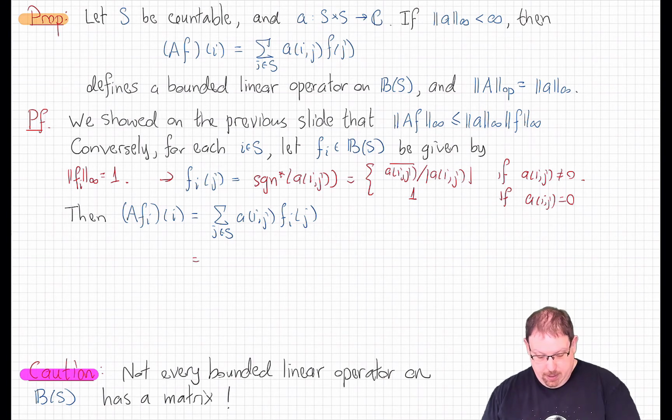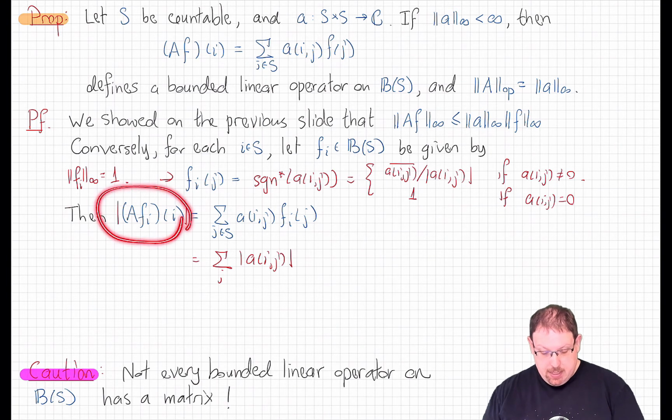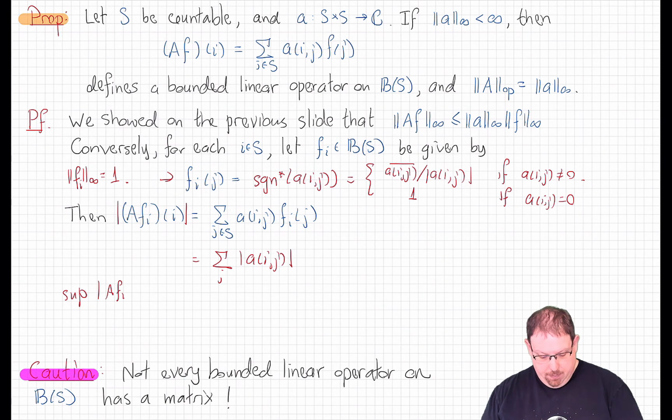So this gives me the sum over j of the modulus of a_ij. And that means that this is also the absolute value of that, since this is a non-negative quantity. Well, therefore, if I take the supremum over all of these values here, it's going to be bigger than or equal to this instance. And so the supremum of A f_i over all j's is greater than or equal to that quantity there.